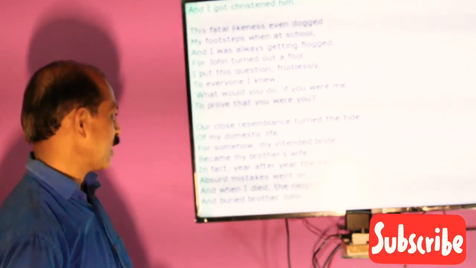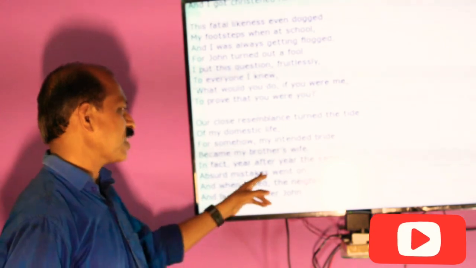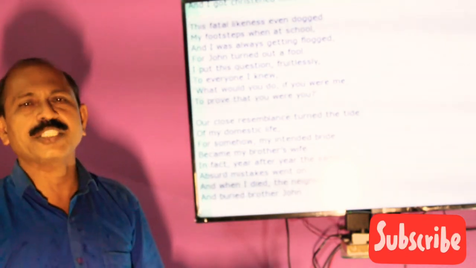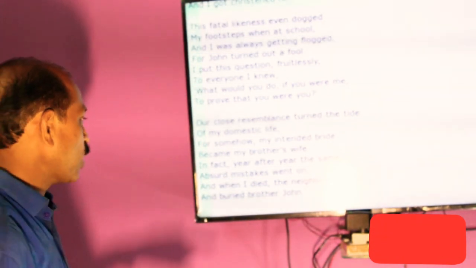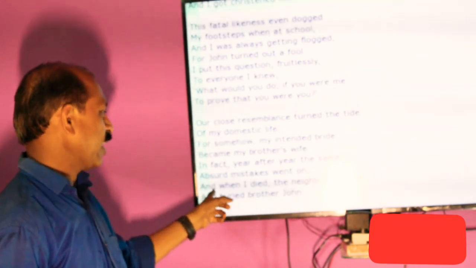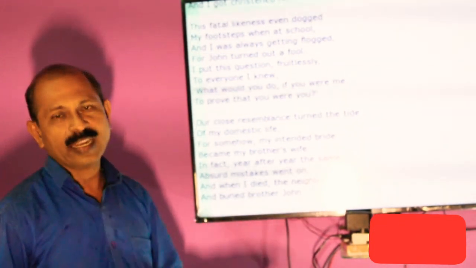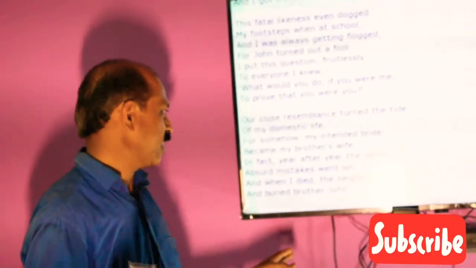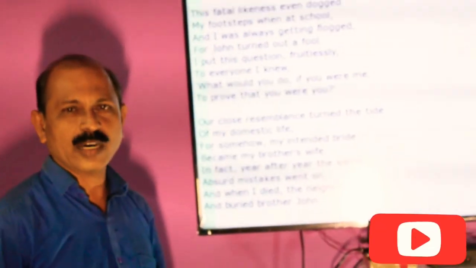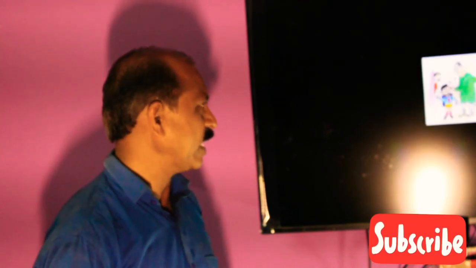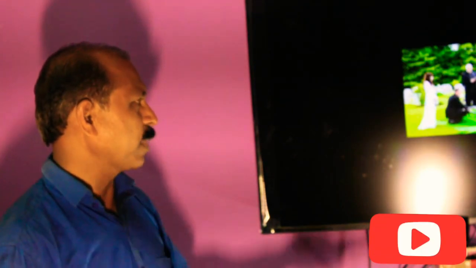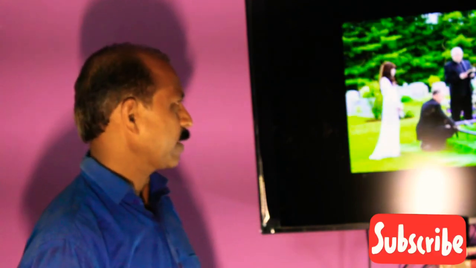In fact, year after year, the same absurd went on. In fact, that means the reality is there. So absurd mistakes went on. Absurd stands for foolish. And so these foolish mistakes went on year to year. And at last he said here, and when I died. So when the poet died, the neighbors came and buried brother John. And so at last, when the poet died, the people came, and what happened at that time? They came and they buried brother John. So you can see here, this is the mishappening in his life.